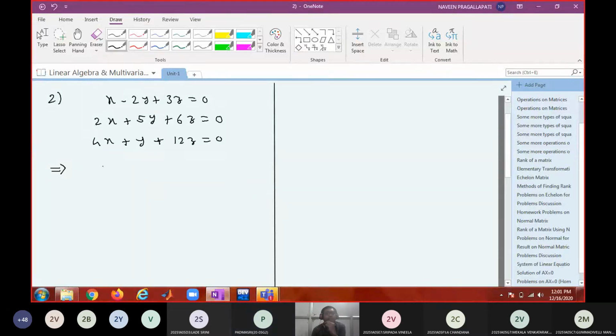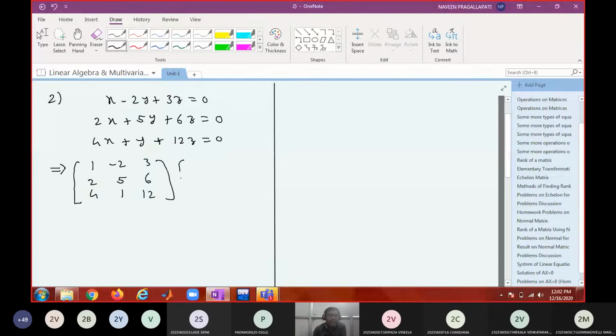So first of all, whenever a system is given like this, convert it into matrix equation form. What is the matrix equation? Write the coefficients of the variables in order: 1, minus 2, 3, 2, 5, 6, 4, 1, 12.